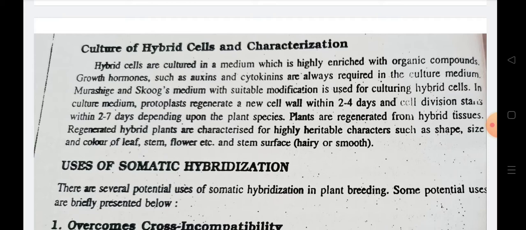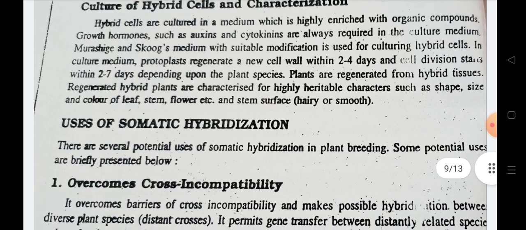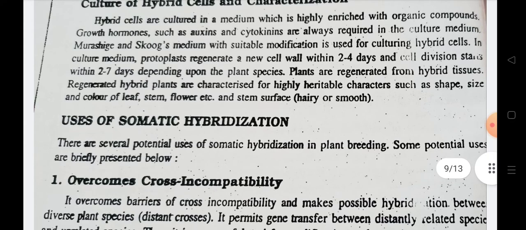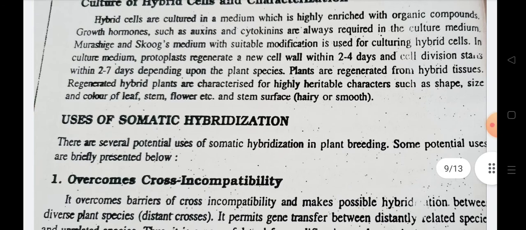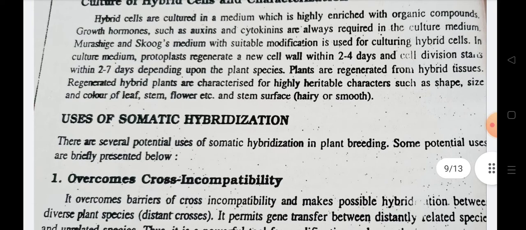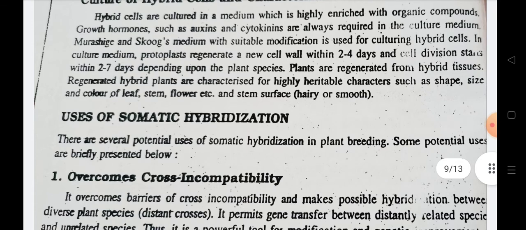After that culturing, we can do the regeneration and characterization of the hybrid tissues. These regenerated hybrid plants are characterized for highly heritable characters such as shape, size and color of leaf, stem, flower and stem surface. So these are the five important steps in somatic hybridization. First, isolation of protoplast. Second, protoplast fusion. Third, selection of hybrid cells. Fourth, regeneration of plants from the hybrid tissues. And fifth, culture of hybrid cells and characterization.